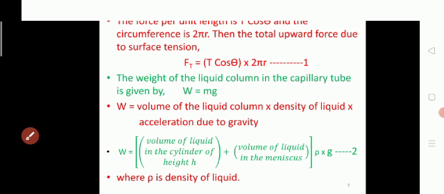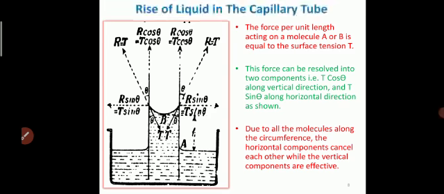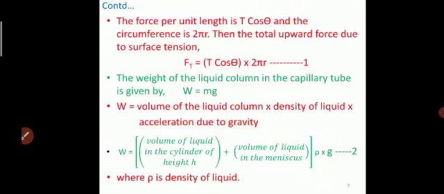Then, how do you calculate the volume of the liquid in the column? It is a cylindrical column. Therefore, the volume of the liquid is the volume in the cylinder of height h plus the volume of liquid in the meniscus.